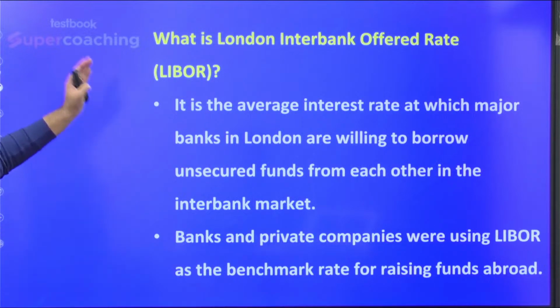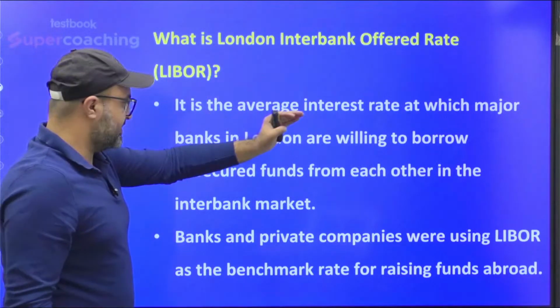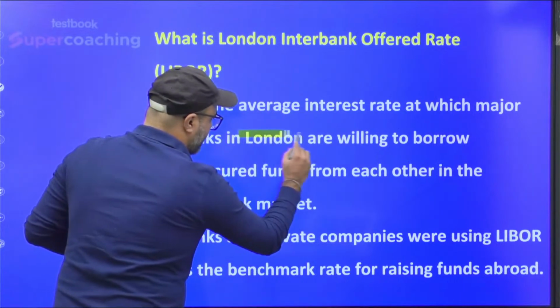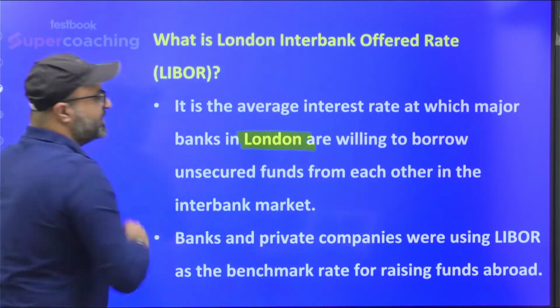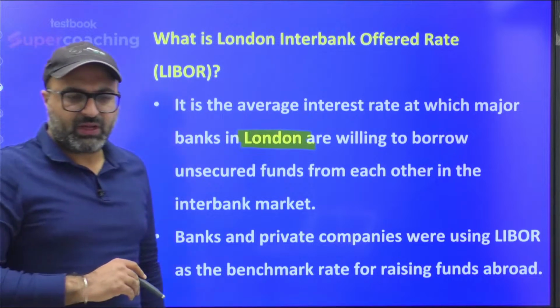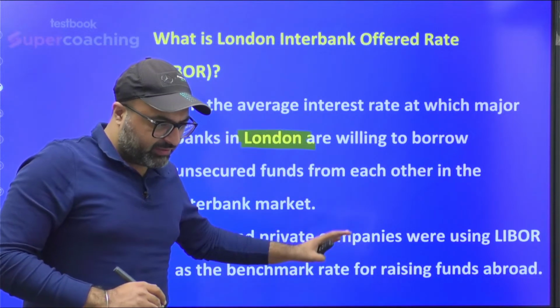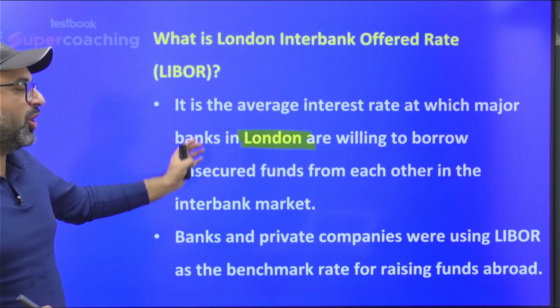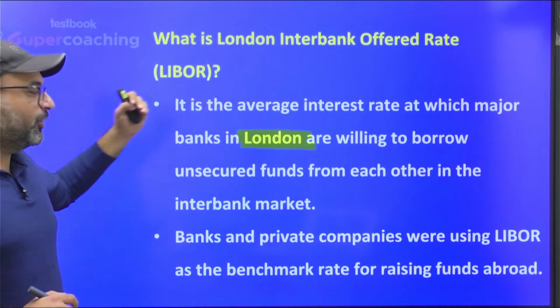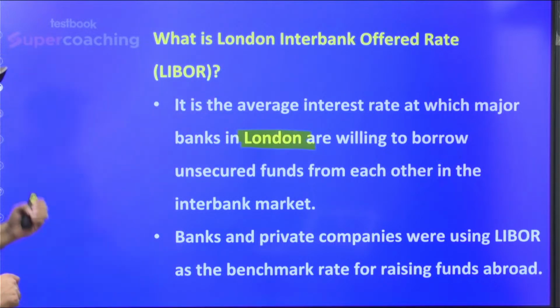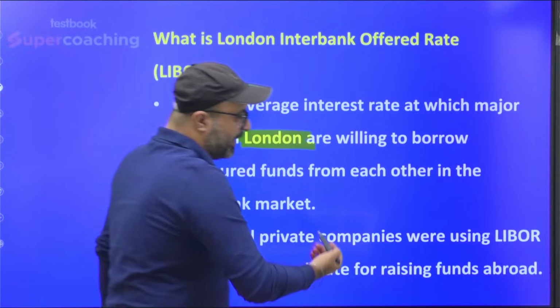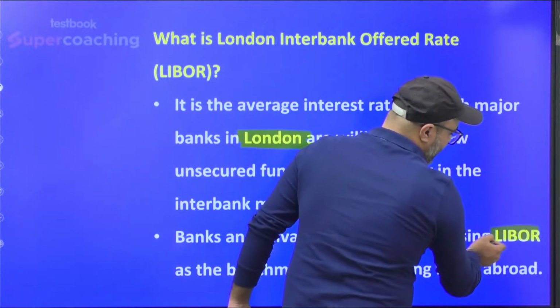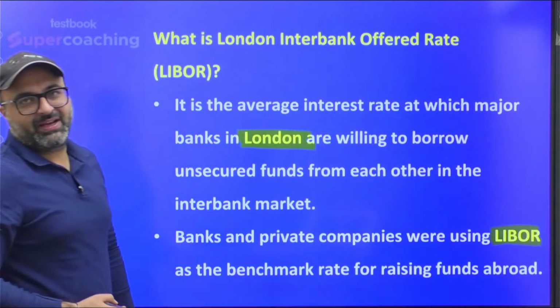What is it? Sir, it is basically the average rate of interest at which major banks in London are willing to borrow as well as lend unsecured loans within themselves. Banks and private companies are using Libor as a benchmark to decide the rate of interest for raising funds. Is this point clear?